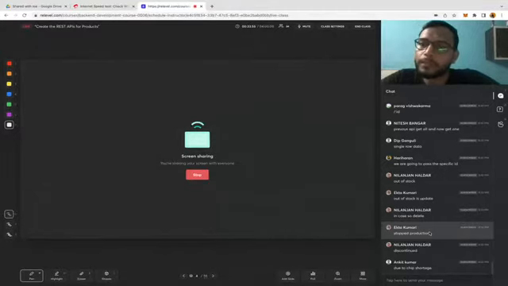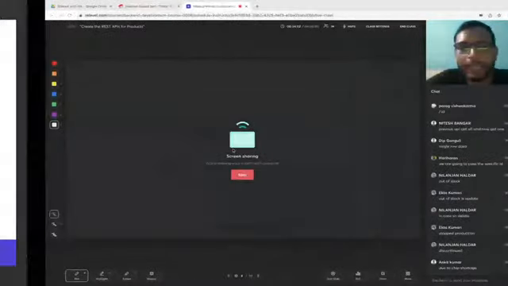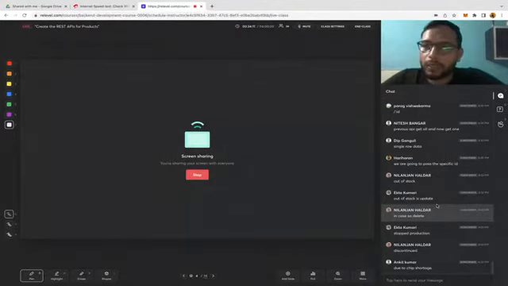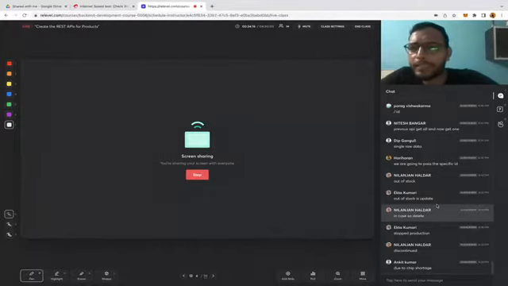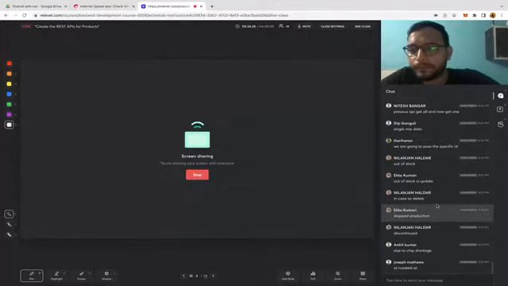So what are the possible attributes which we can have? For our class, we are only going to create three attributes: name, description, and cost. The product name, a little bit about the product, and cost. But you tell me in the chat, according to your imagination, what attributes are necessary for any product? Let me know in the chat, everyone.